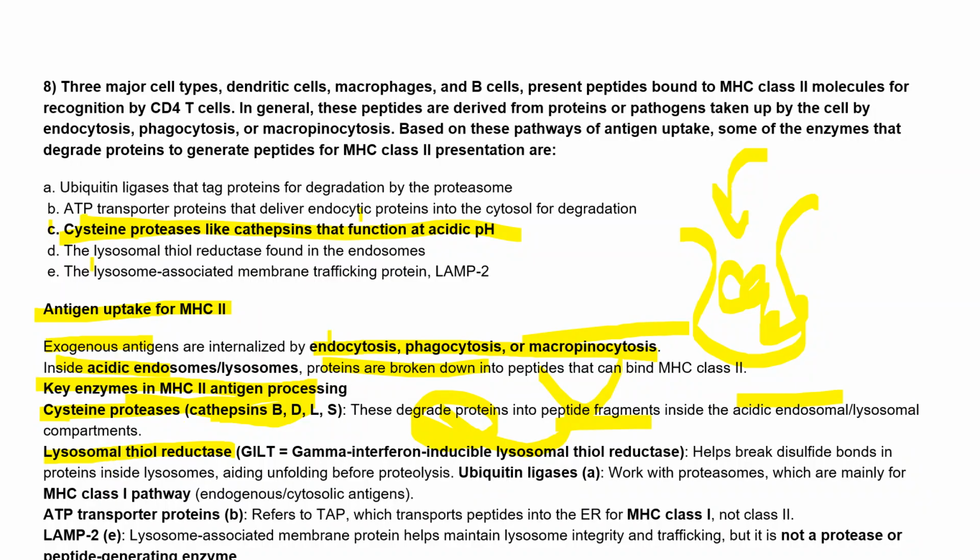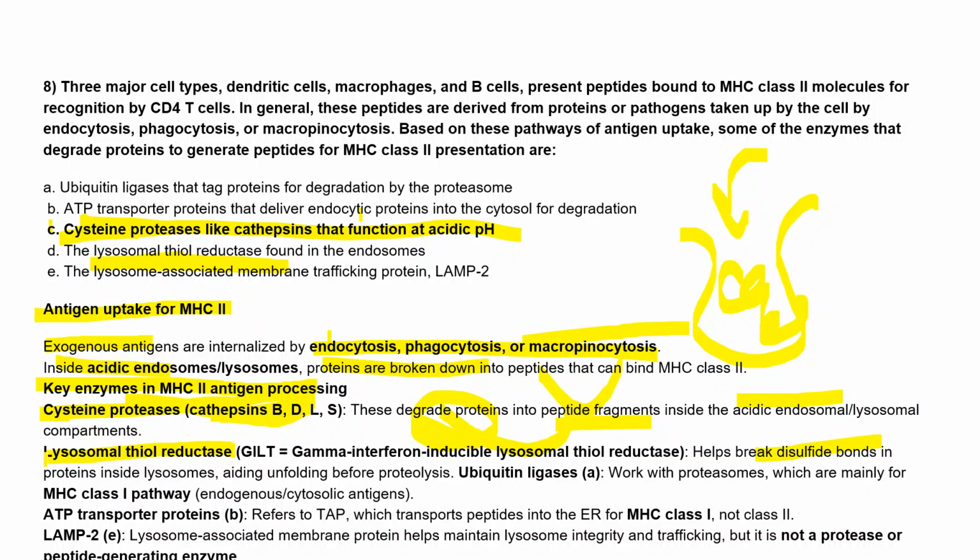Now, what is this lysosomal thioreductase, also called GILT, the gamma interferon inducible lysosomal thiol reductase? The thiol group is used for the disulfide bond, right? So it helps in breaking the disulfide bond inside the lysosome.